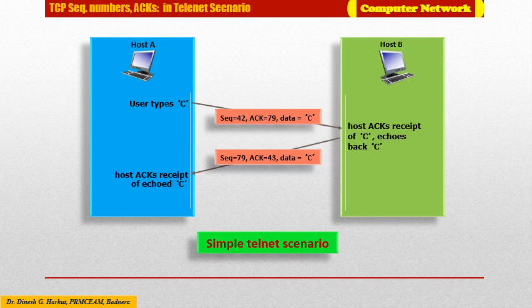On receipt of the acknowledgement from the receiver at the sender, the sender continues communication by sending sequence number 43 as expected by the receiver, along with the acknowledgement number expected from the receiver next. This is sequence number 43 which was expected by host B, and acknowledgement number 80 which A expects from B next. This is how the pair of sequence number and acknowledgement number in both incoming and outgoing packets is used to ensure reliable data transfer using the TCP protocol.